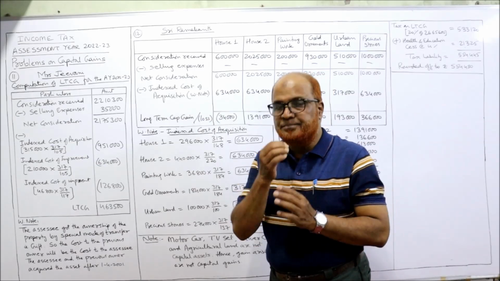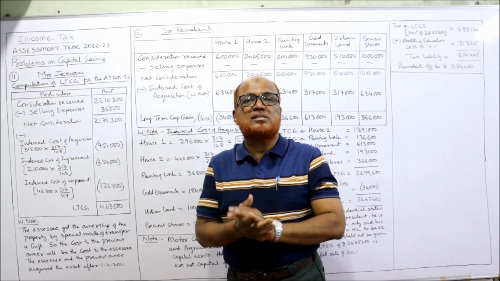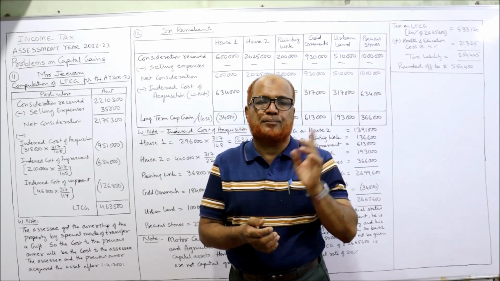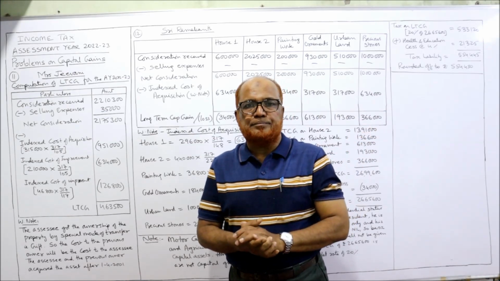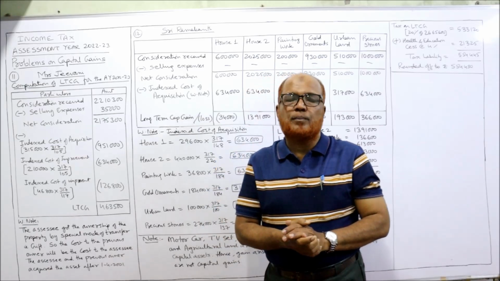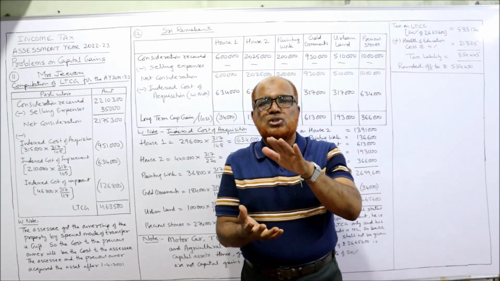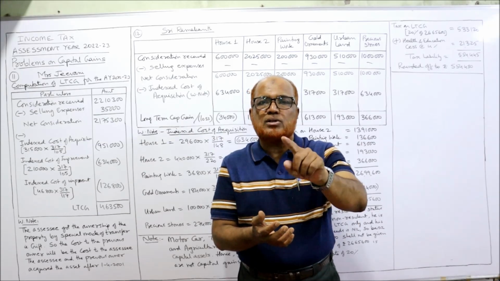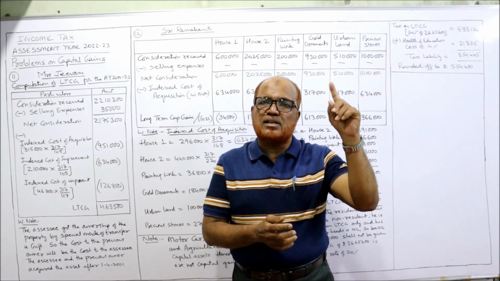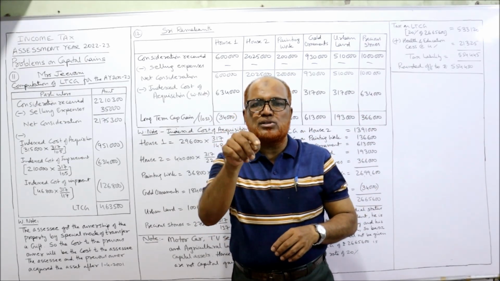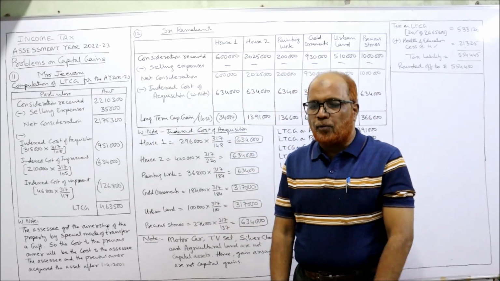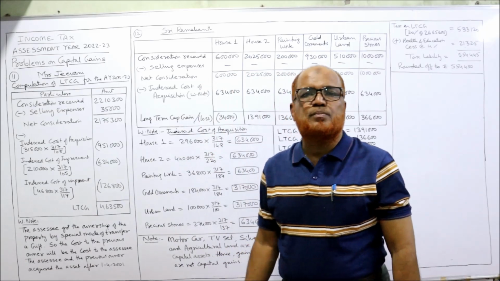of transfer. Mrs. Jeevani has not purchased the house. She got the house in the form of a gift from her father. So the old owner was the father and the present owner is Mrs. Jeevani. She has not paid anything, but according to the provisions of Income Tax Act, the cost to the present owner will be the cost to the previous owner. So whatever cost of acquisition of Sri Kiran, the same cost of acquisition we apply to Mrs. Jeevani. That is the new point. Remaining all other points are the same as what we have done in the previous problems.